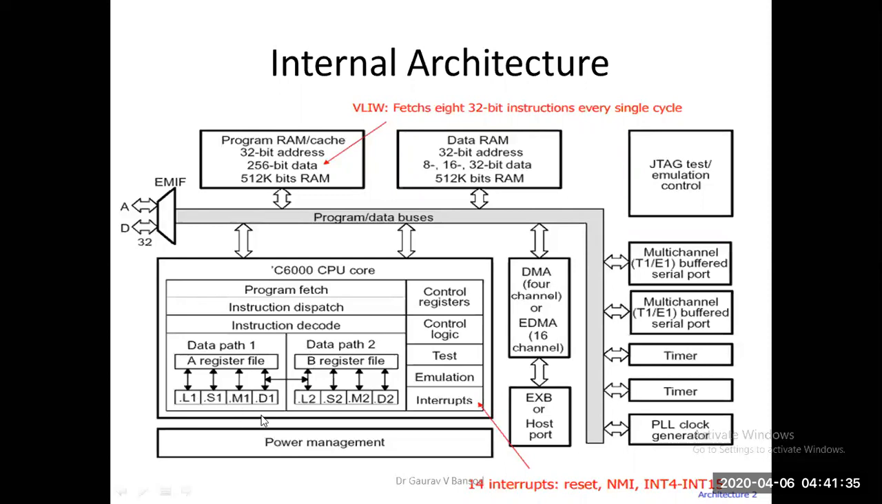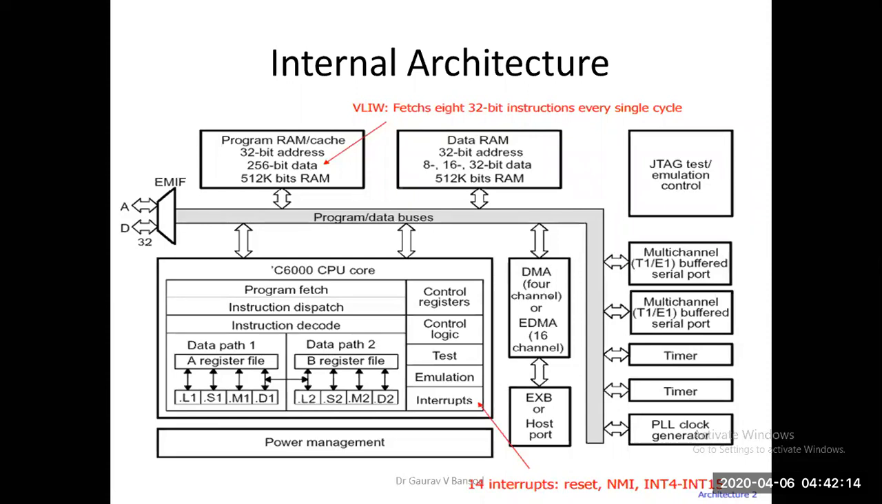And there are the computational units. There are 4 functional units associated with data path 1, and a similar 4 functional units associated with data path 2, called L1, S1, M1, D1, L2, S2, M2, D2. Out of these, M1 and M2 are multipliers, and the rest of the blocks are ALUs. Okay, then there are the peripheral and power management units. Then DMA, the direct memory access controller, which you can opt for as 4 channel or 16 channel, called extended DMA.